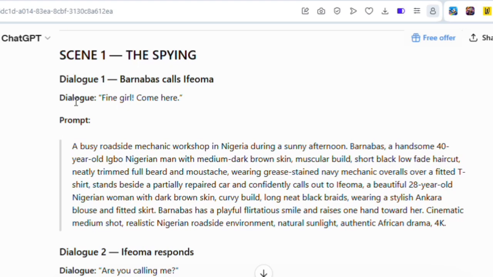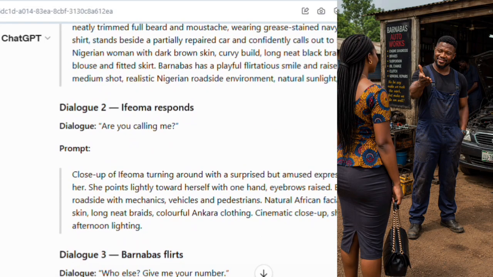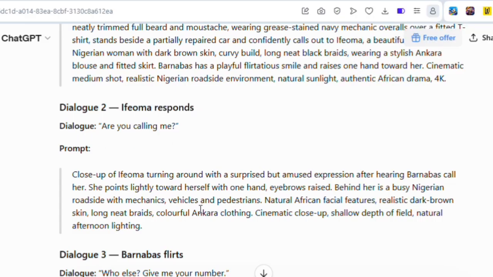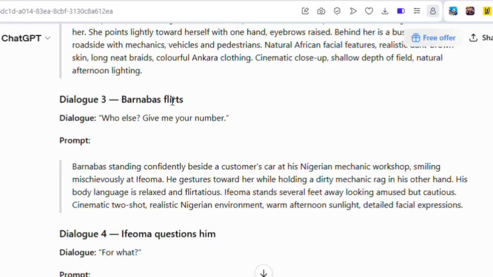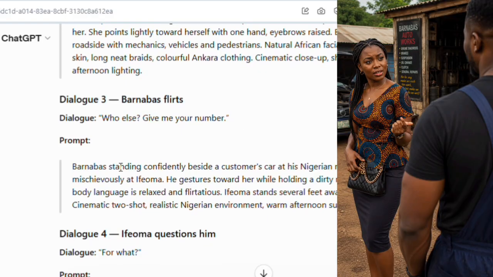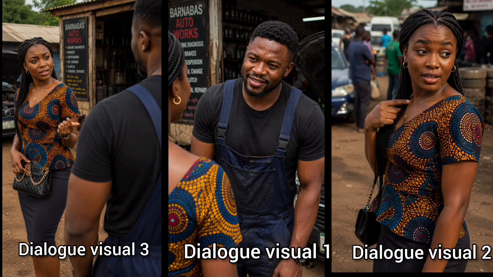For example, you might have the first dialogue where Barnabas is flirting with the girl. ChatGPT now gives you the visual prompts for that particular dialogue. Maybe when Barnabas is calling the girl, you need a visual for that. It gives you the visual prompts for that dialogue, followed by the actual dialogue. Then you have dialogue 2 with its own visual prompt and dialogue, and you continue this process throughout the story. Each dialogue moment should have its own image portraying the point at which that is being said. I don't know whether you guys get me.